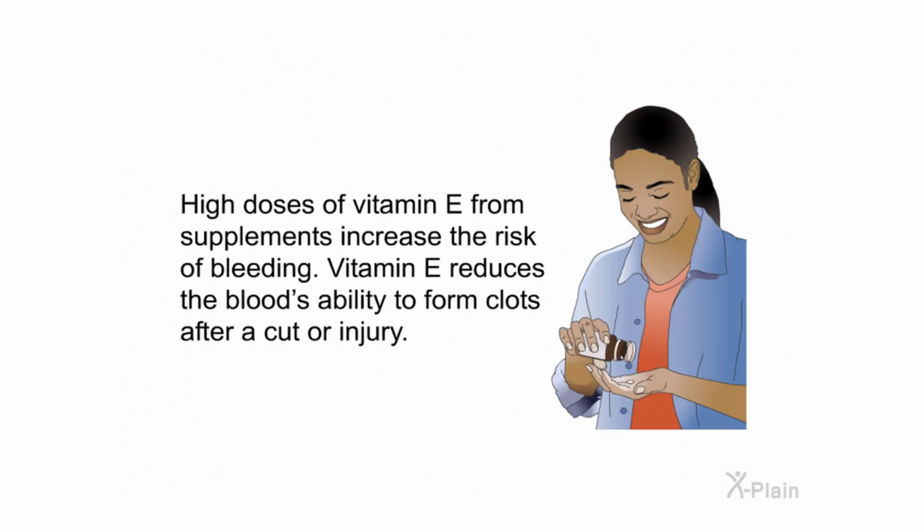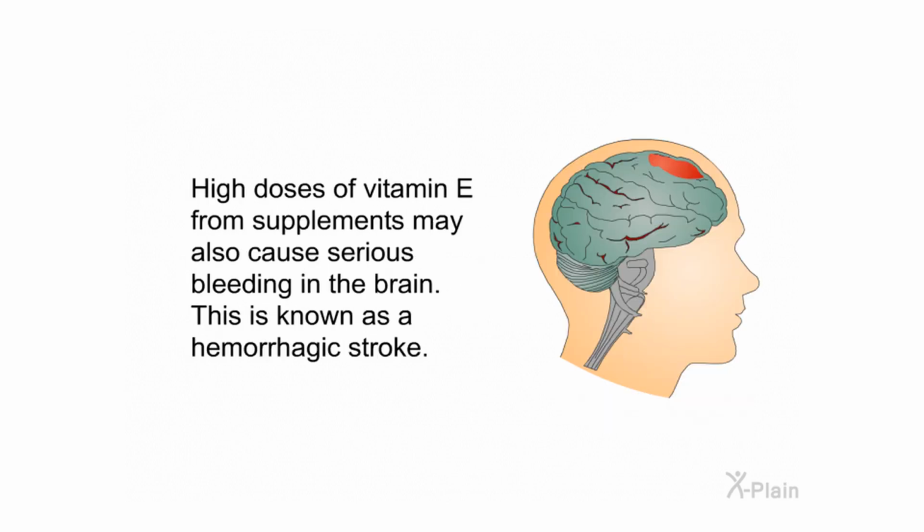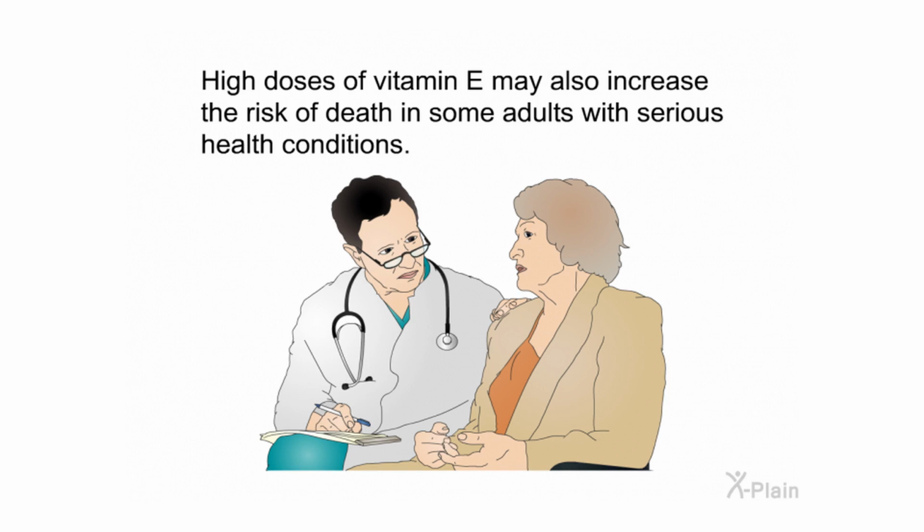High doses of vitamin E from supplements increase the risk of bleeding. Vitamin E reduces the blood's ability to form clots after a cut or injury. High doses of vitamin E from supplements may also cause serious bleeding in the brain. This is known as a hemorrhagic stroke. High doses of vitamin E may also increase the risk of death in some adults with serious health conditions.